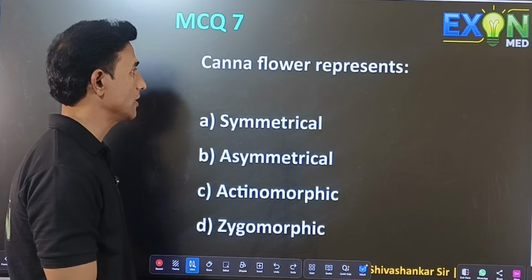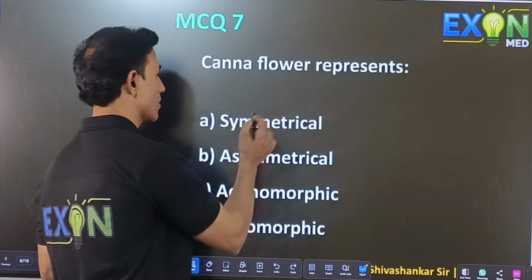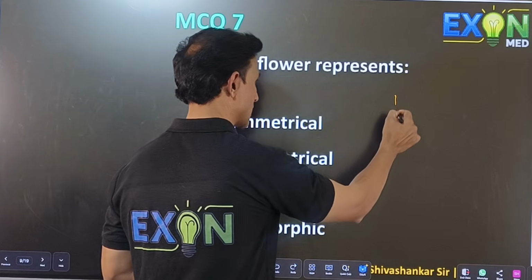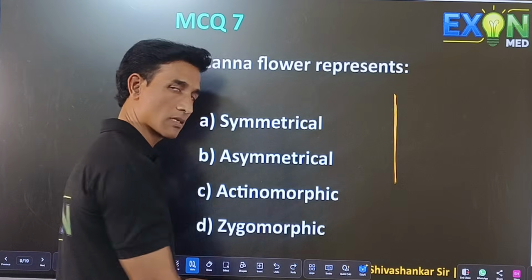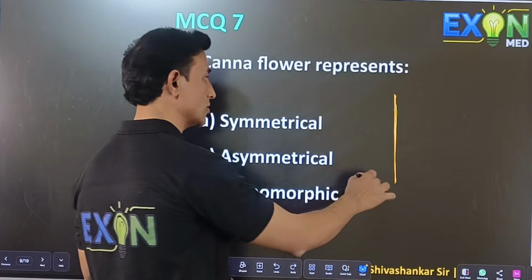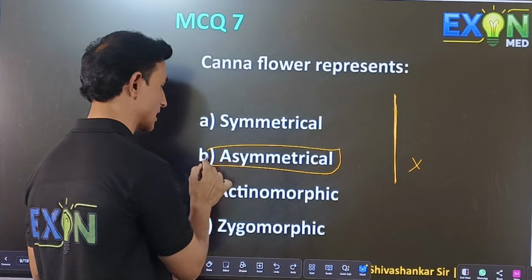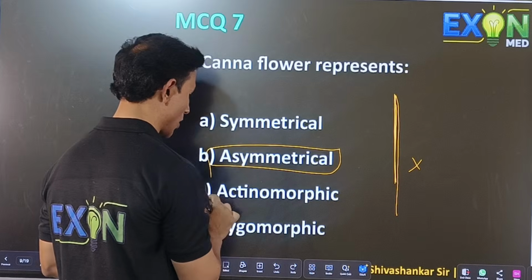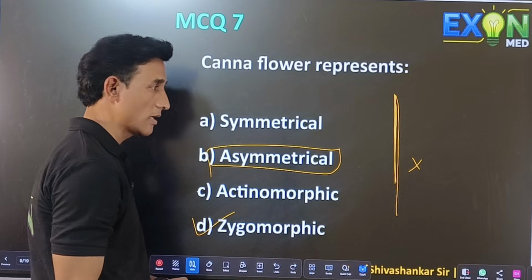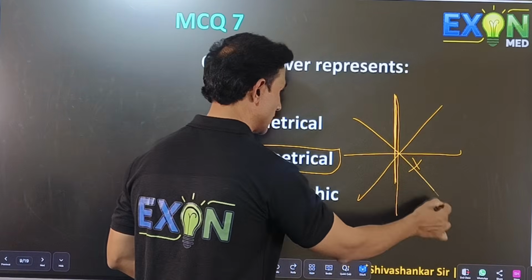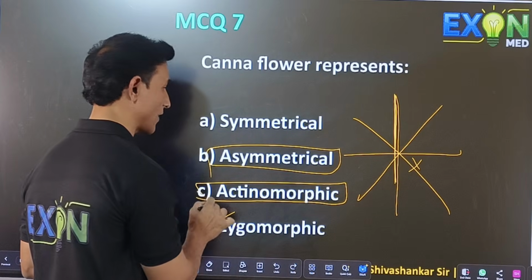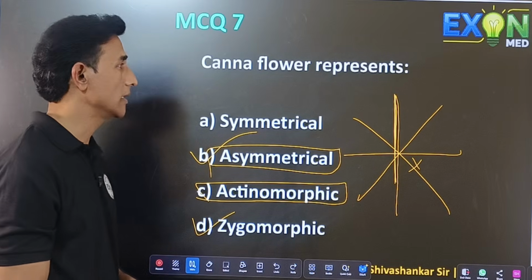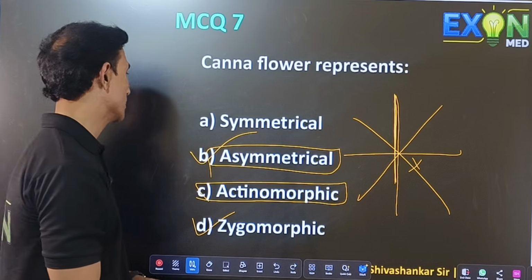Next question. Canna flower represents. Here we have options based on symmetry. We know symmetry is when the flower can be cut into two equal parts. It's called symmetrical flowers. If it cannot be cut into two equal parts, it is called asymmetry. If it can be cut into two equal parts in only one plane, it is called zygomorphic. And if it can be cut in more than one plane, it is called actinomorphic flower. So here canna flower is asymmetrical. It cannot be cut into two equal parts.